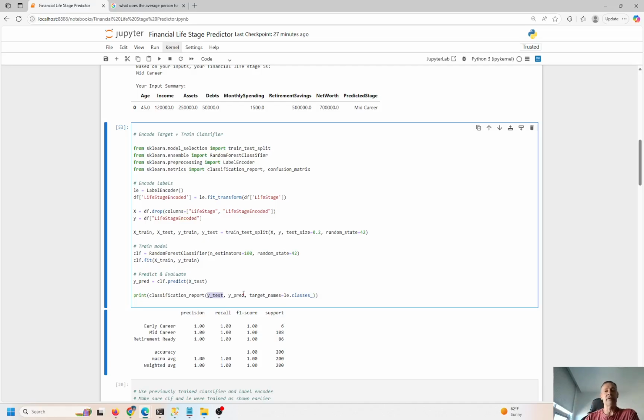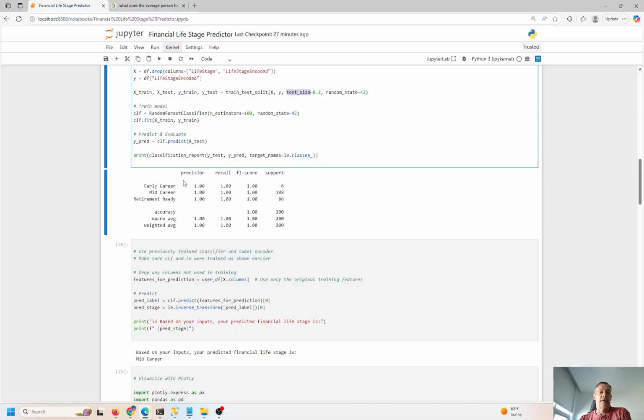Okay, and we're going to compare the predicted outcomes to the actual outcomes, right? So we use a test size of 20%. The training is going to be the inverse of that. So 80% is trained, and tested is 20%. And we compare the test size with the predicted test. Okay, so that's how this stuff works.